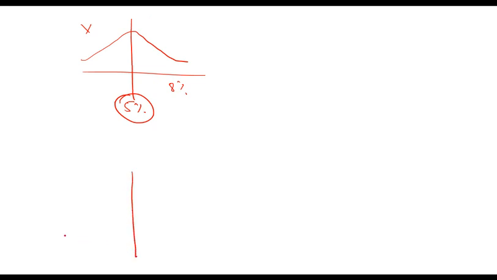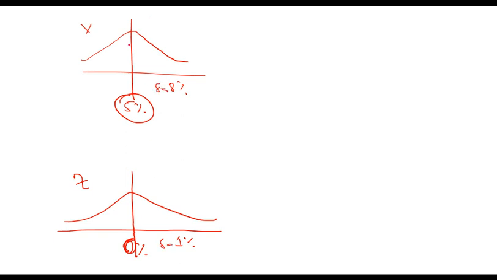And I have Z. For Z, I have 0% mean and 1% standard deviation. So this is Z, this is X. Both are normal, so I know both have exactly the same shape because normal has one shape.